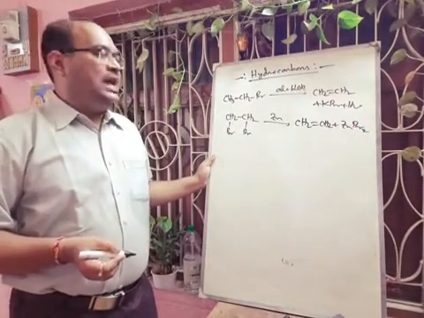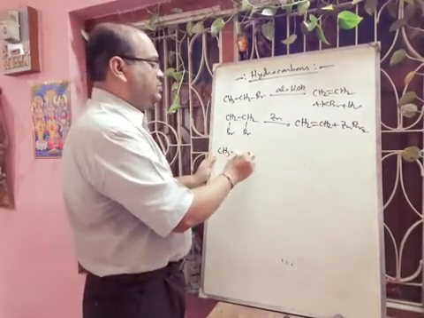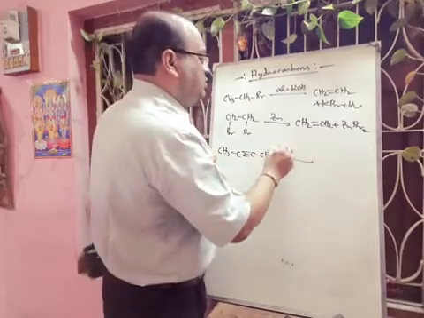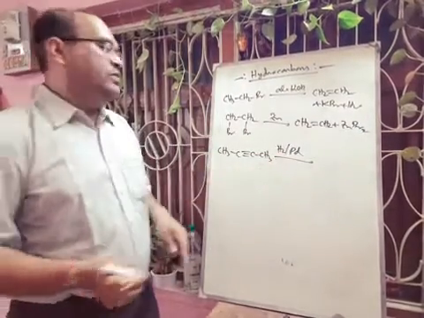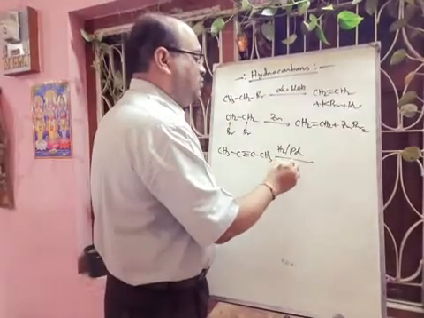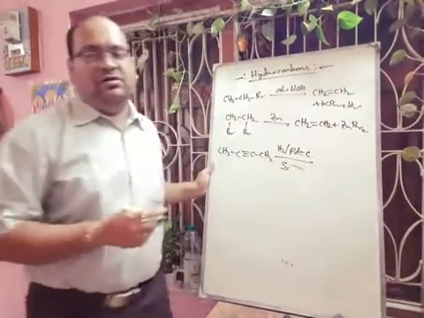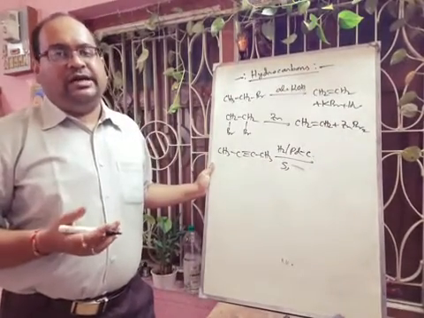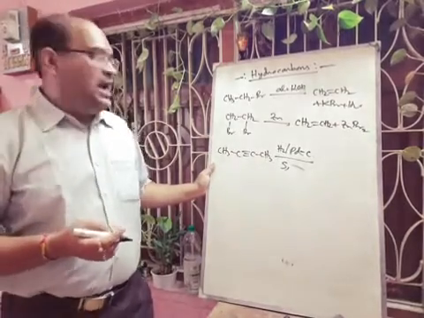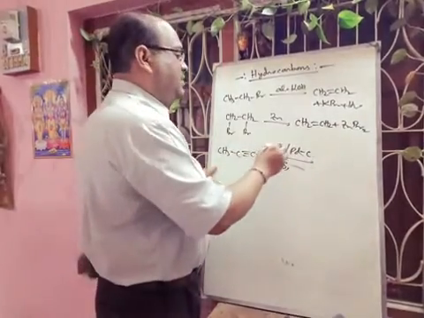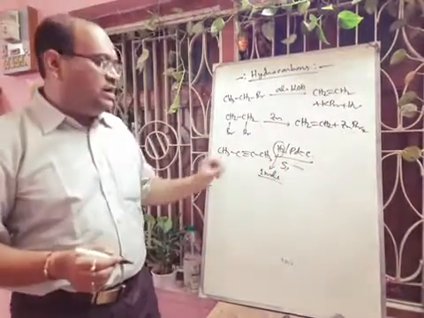Next, from alkyne we can use the Lindlar catalyst. Suppose we are taking this CH3, C triple bond C, CH3. Here we have to use hydrogen, palladium. Okay, this is the Lindlar catalyst, and here we have to use sulfur or quinoline, okay, on palladium, carbon is required. So sulfur or quinoline they are using as a poison to decrease the reactivity of the catalyst. Okay, and here one thing is very important, that whenever hydrogen we are using, we have to take 1 mole. We should not take it in excess. A measured quantity we have to take.